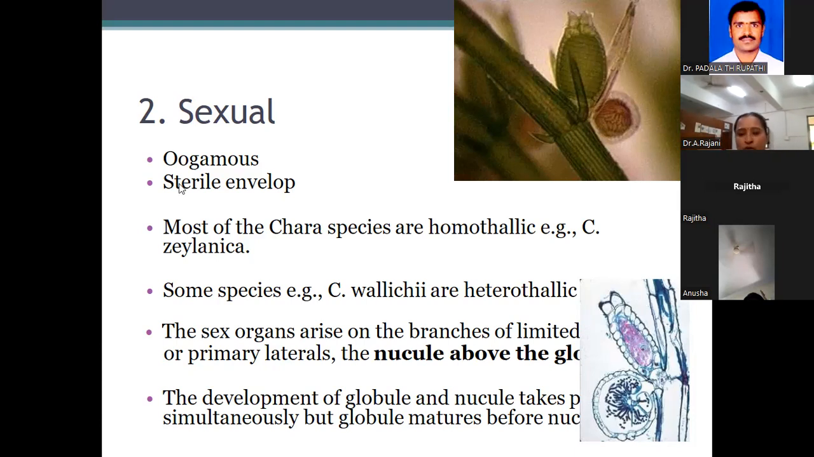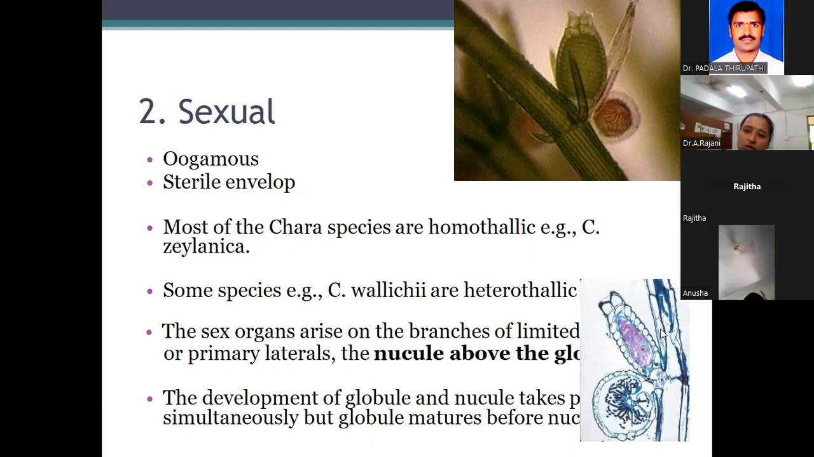Most species are homothallic. Some are heterothallic species. Chara zeylanica is homothallic. Chara wallichii is heterothallic. Sex organs arise on the branches of limited growth, or primary laterals. Two main important sex organs develop here. The male sex organ is called the globule. The female sex organ is called the nucleus.